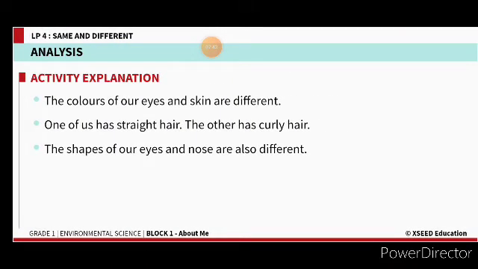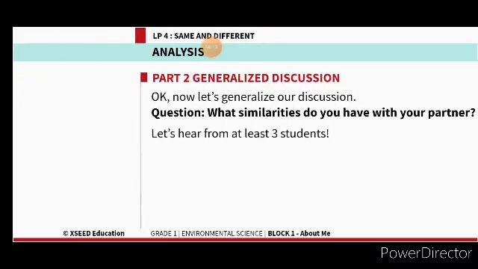So now, the color of our eyes and skin are different. Sometimes the skin color also differs from person to person. One of us has straight hair, others have curly hair. The shape of our eyes and nose are also different. The size of the hair, long, short, even the type of hair, curly, straight, silky, it differs. Color of the eyes also differs, and color of the skin also differs from one person to another person. Yes, children.